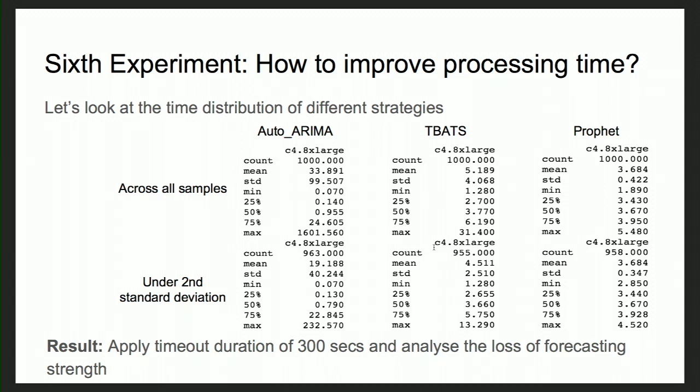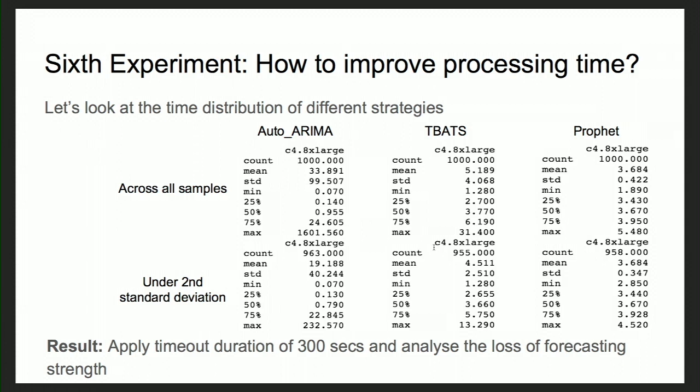So then we looked at the distribution of the data under the second standard deviation. And we see, just for the auto-ARIMA, the mean became half of what we had for all the samples. It is 19 seconds now, and the max is just 232 seconds.